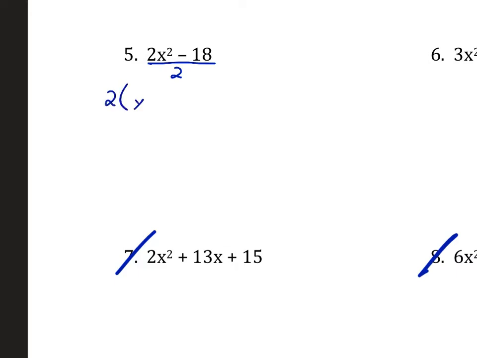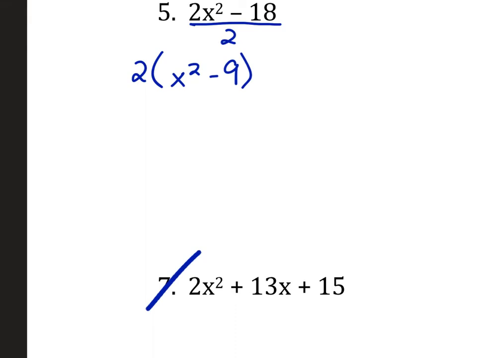We get 2x squared minus 9. Okay. And some people will say that this is divisible by the difference of perfect squares. And that's totally true, 100% true. But for some reason, people have a hard time recognizing that. Like if you're not really, really quick with your times tables or your square roots, then you might not recognize that. And so I always tell people, hey, if there's a missing term in the middle, right? We've got an x squared term, and we have a term with no x, but usually there's one in the middle, right, with just 1x. Let's put it in there without changing the value of the expression.